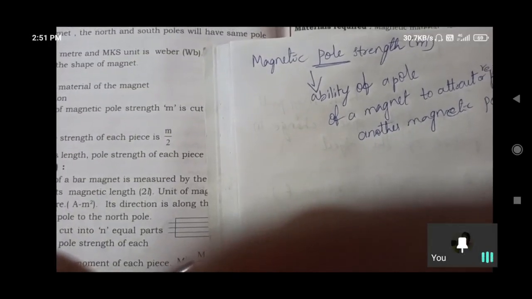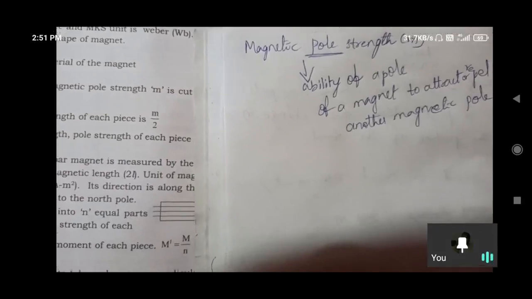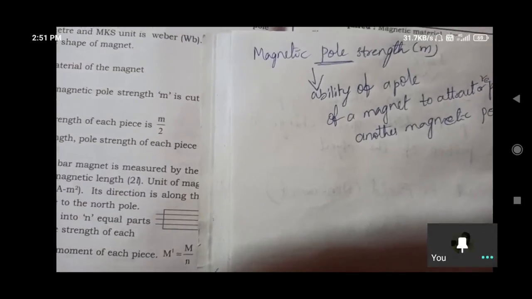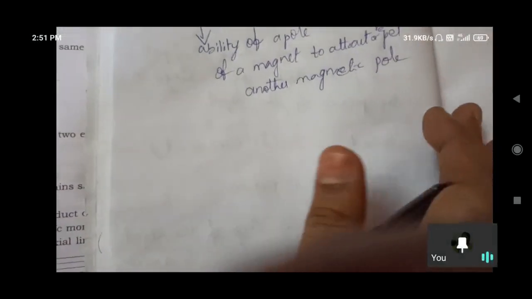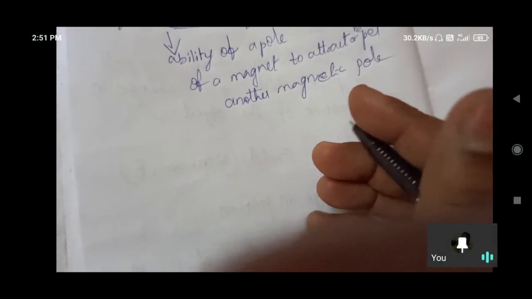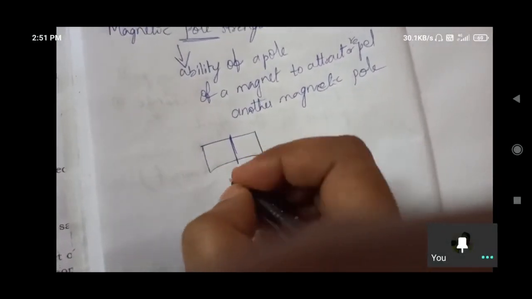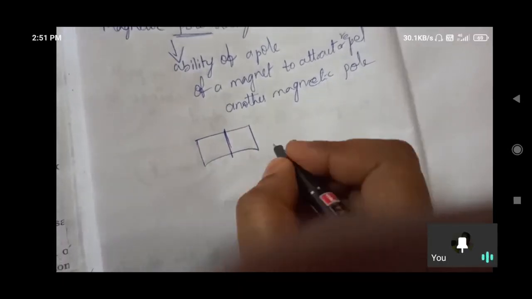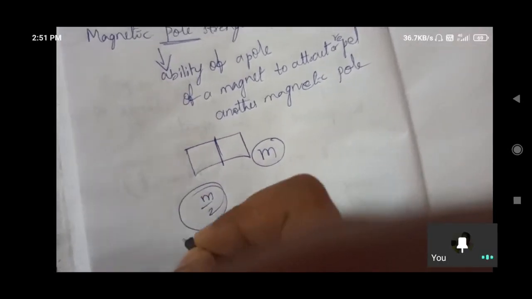The cross-sectional area is also important. When a bar magnet of magnetic pole strength M is cut into two pieces, the pole strength of each piece is M/2. If we cut a bar magnet here, where this one has strength M, each piece has M/2 strength.